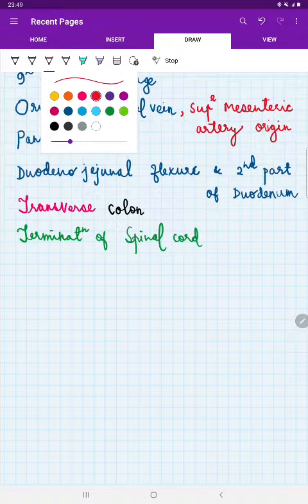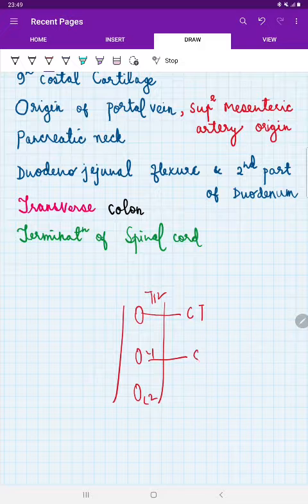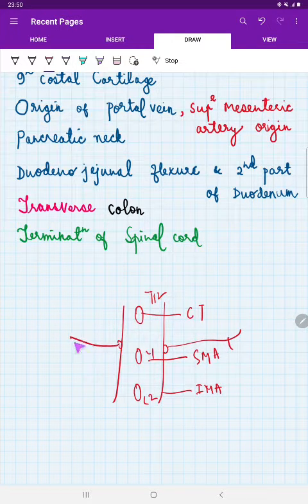See, this is the abdominal aorta. We have T12, L1, L2. T12 celiac trunk, L1 superior mesenteric artery, L2 inferior mesenteric artery. Right. And at the level of L1 over here, the renal arteries are going to be given by this abdominal aorta somewhere over here, right and left renal arteries.